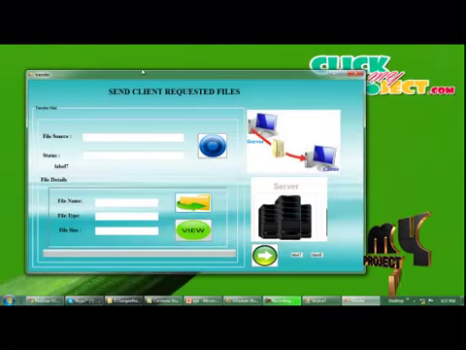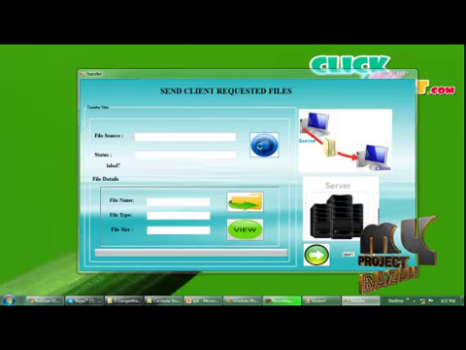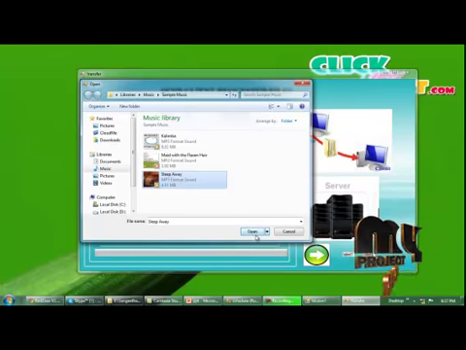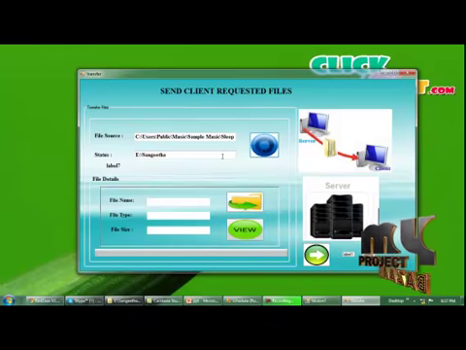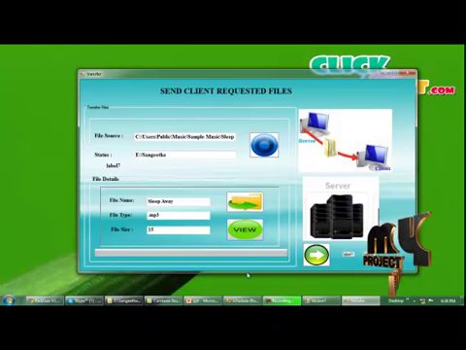Move to the next form. This is the client requested file form. It is a server form. In this form, we need to send the requested file to the client. So select this file. The requested file is sleep away. Select this file, open. The file will be opened here. That will be displayed in the text box here. Click on the view button, and the file name, file type and file size will be displayed in the text boxes here. So I'm going to send this file to the client.